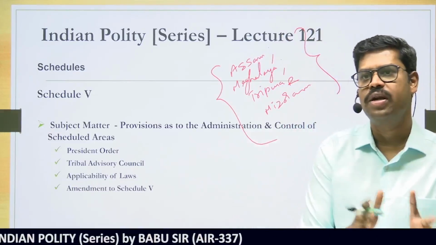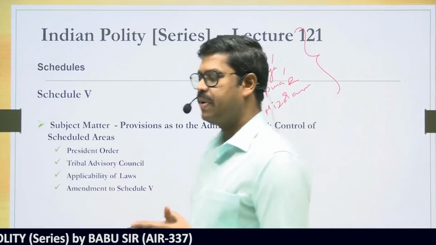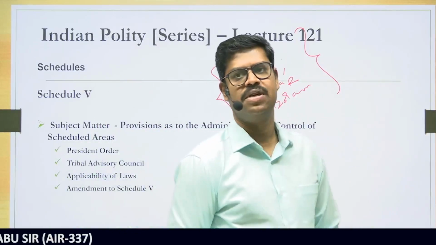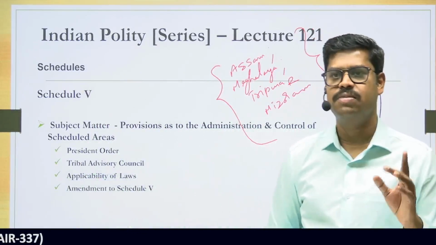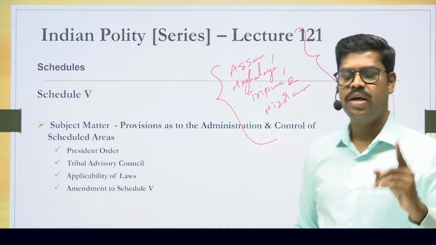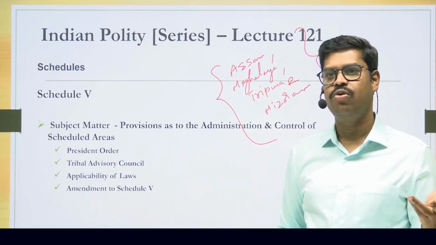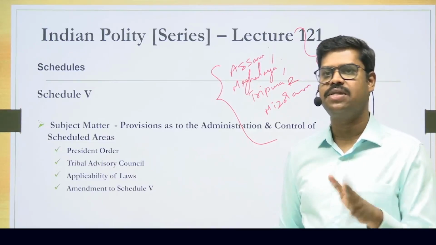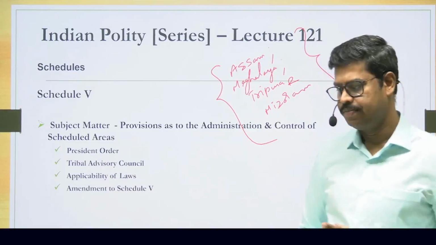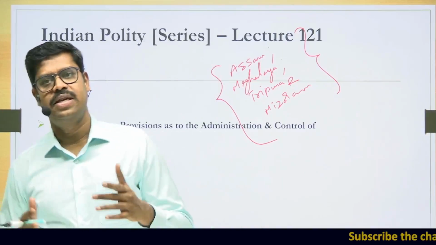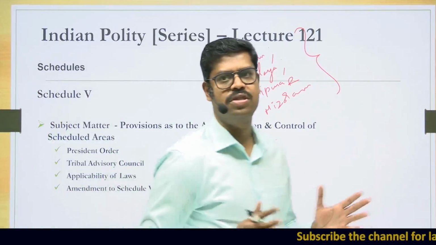And who can do that? It is the President. The President can increase the area, decrease the area, all those things can be done only by the President of India. So again I am repeating it, as per the Constitution, who can declare a particular area to be a scheduled area? It is only the President. In which states can he do that? In all the states except Assam, Meghalaya, Tripura and Mizoram. Can he increase the boundary of the scheduled area? Yes, he can increase it, he can decrease it, all those things can be done.